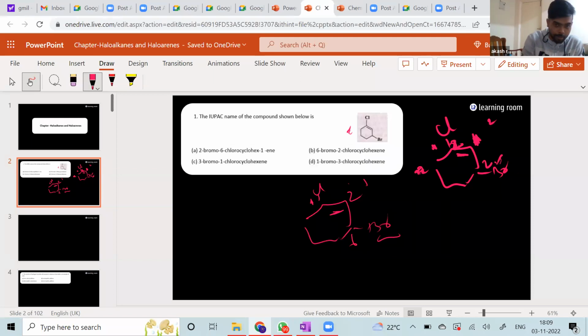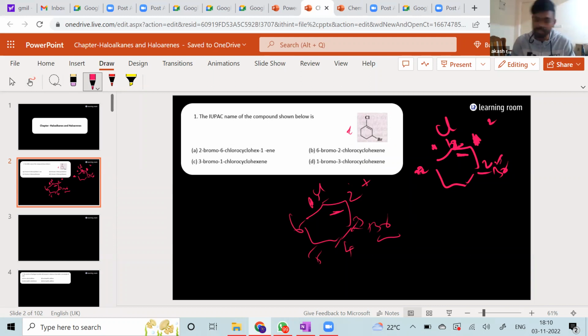I hope everybody is able to follow, right? If I put 1 here, 2, 3, 4, 5, 6, the 6th position will get Br, and that is not right. Among chlorine and bromine, bromine has to get the least possible number, after the double bond, obviously. So the correct way to put everything is like this: 1, 2, 3, 4, 5, 6. This is how we'll number the carbon atoms.